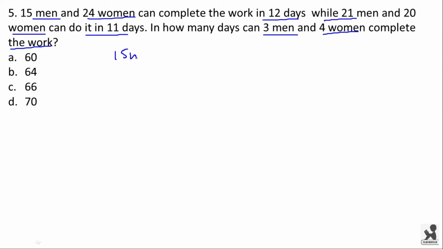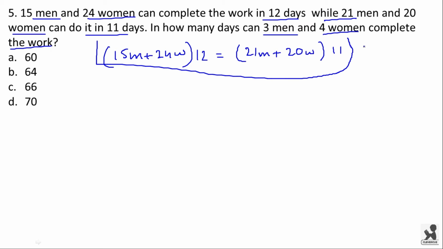Here 15m plus 24w, here we are taking m as the efficiency of one man and w as the efficiency of one woman, into 12 will be equal to 21m plus 20w into 11. Now from this equation you can find the ratio of w and m, that is the efficiency of man and woman.